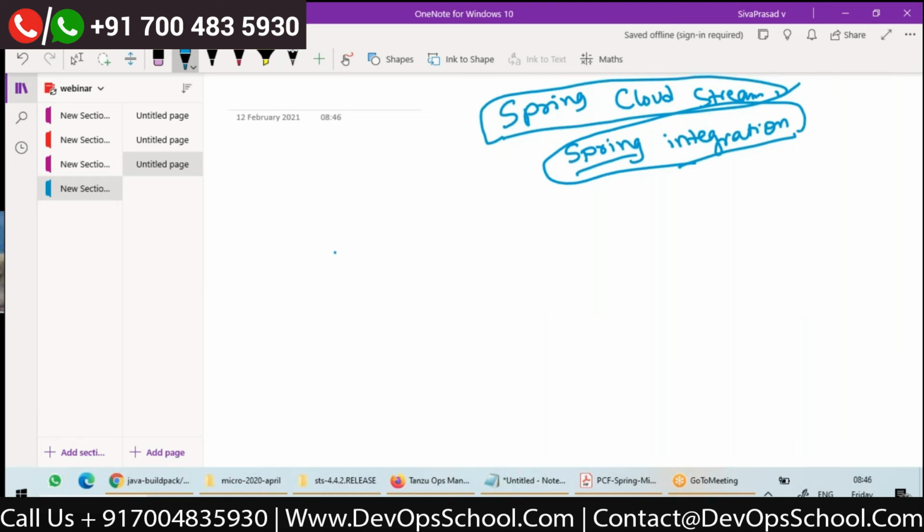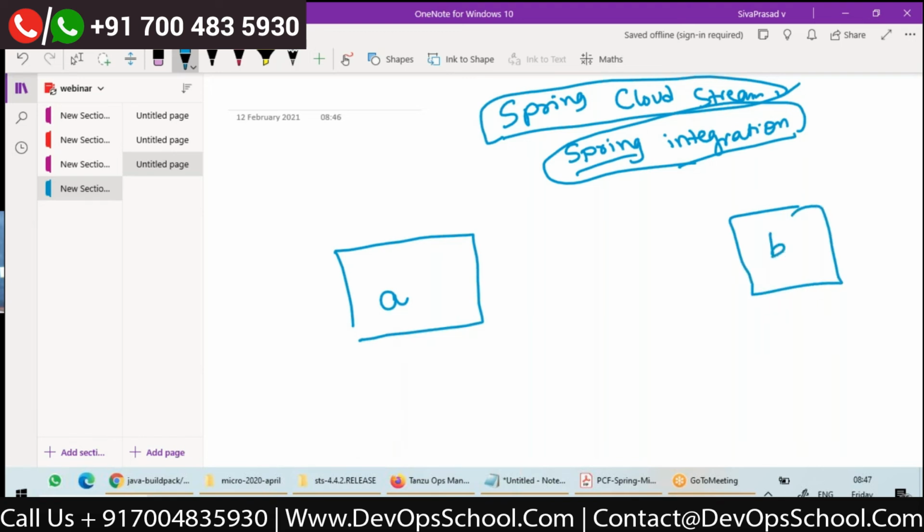Let me talk generally. Let's assume that I have application A and application B. B is exposing a SOAP API, and A wants to consume that SOAP API. How do we do it generally?